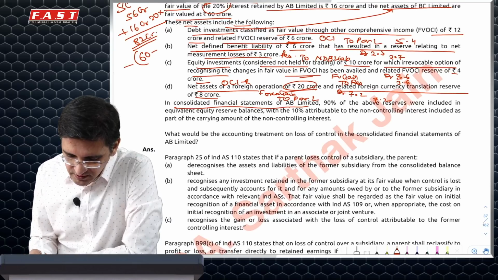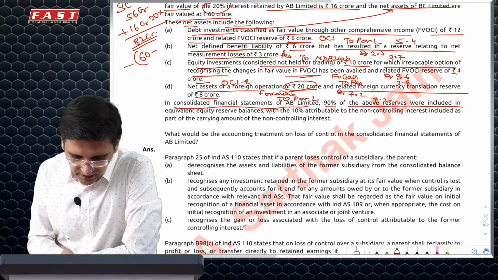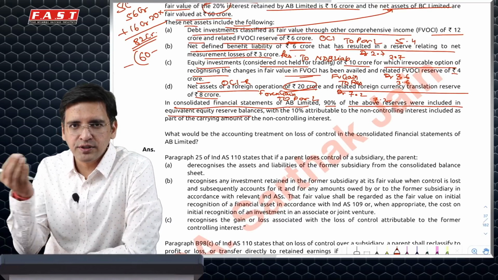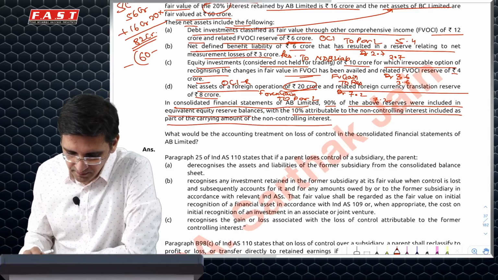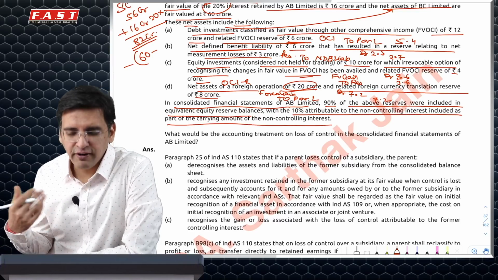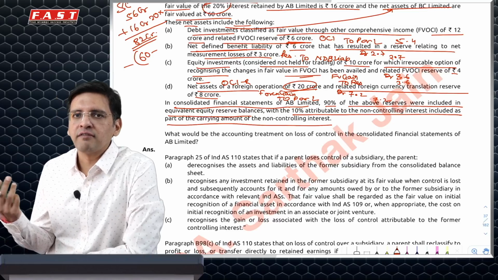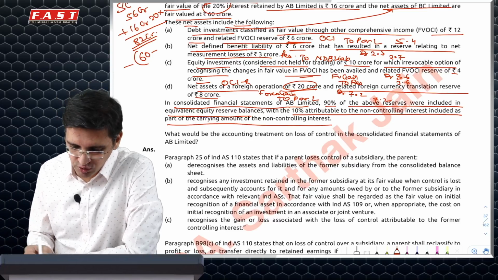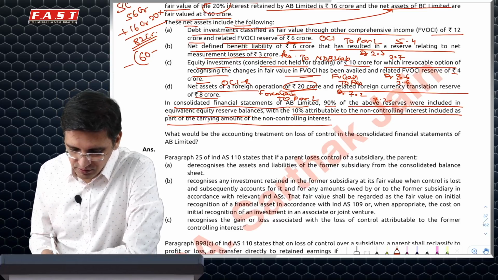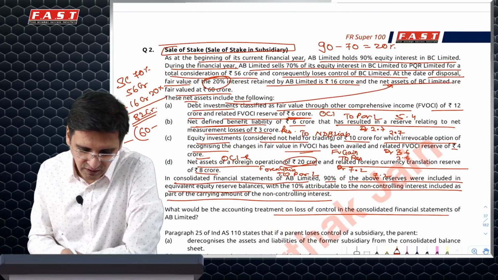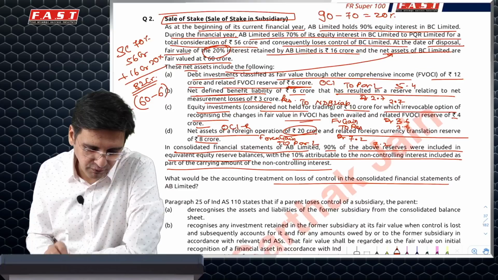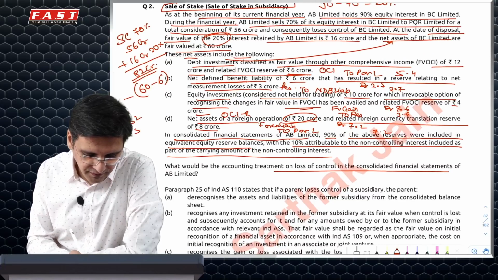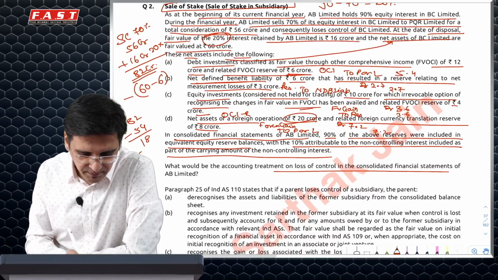In the consolidated financial statements of AB, 90% of the above reserves were included in equity reserve balances at the respective places, and 10% NCI was included as part of the carrying amount of NCI. Whether NCI is measured at fair value or otherwise is not given, so we will assume it is the identifiable net asset proportion. And goodwill is not given, so because net assets are given, we will assume goodwill is included in the 60. So NCI would be measured at 10% of 60, which is 6. So 82 minus 6 is the profit from sale.